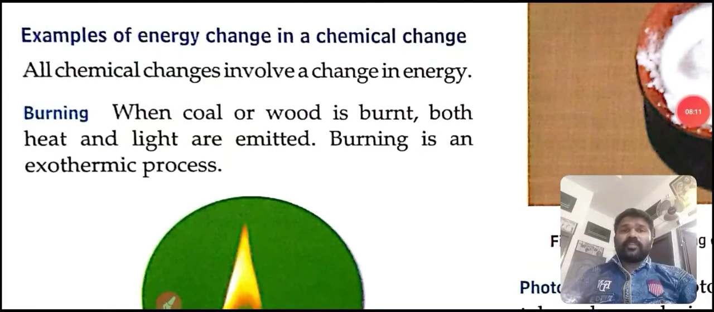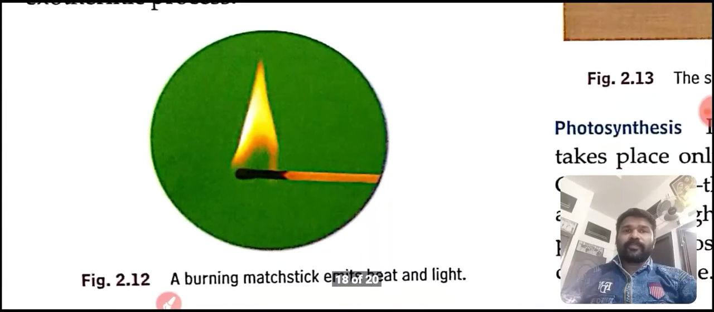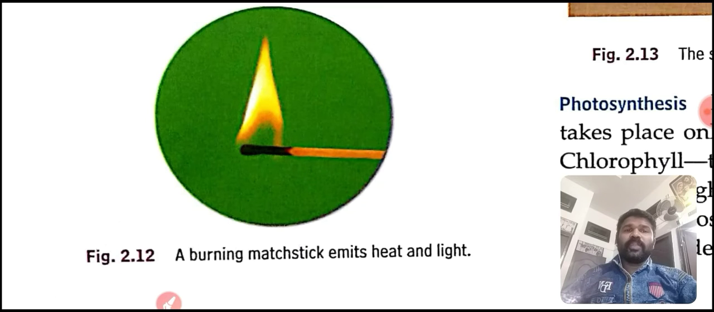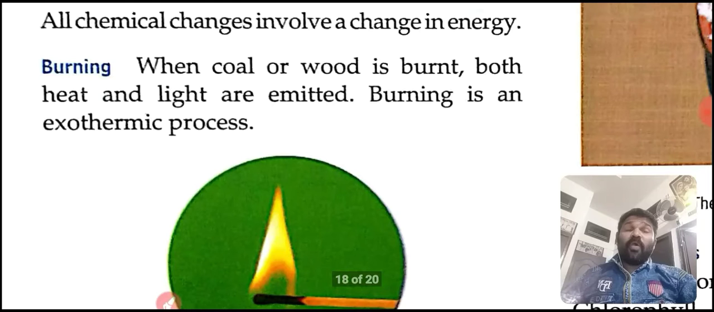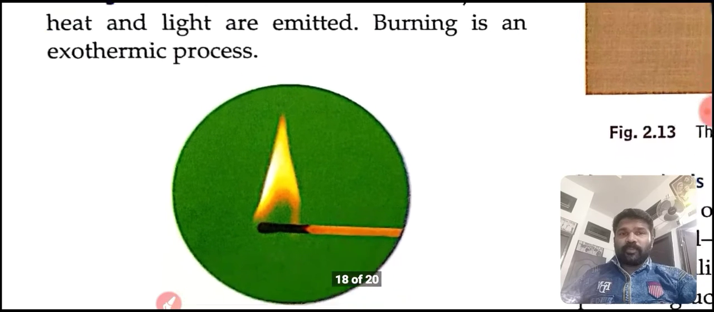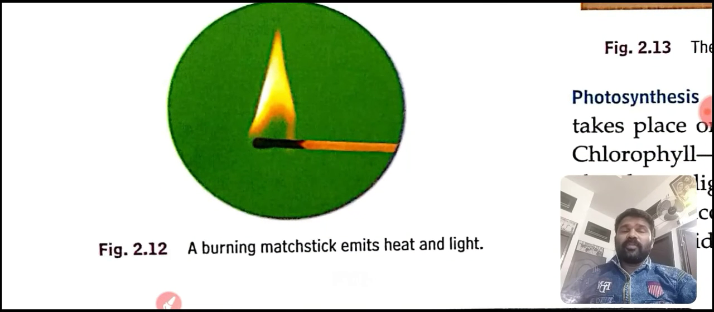Now, we are going to discuss examples of energy change in a chemical change. All chemical changes involve a change in energy. First of all, burning. A burning matchstick emits heat and light. When coal or wood is burned, both heat and light are emitted. So, burning is an exothermic process. This is our familiar example.